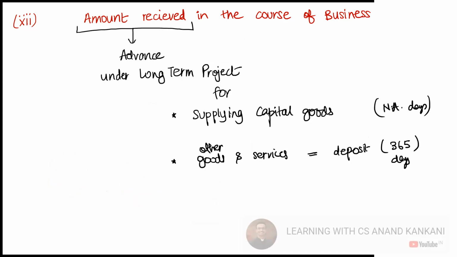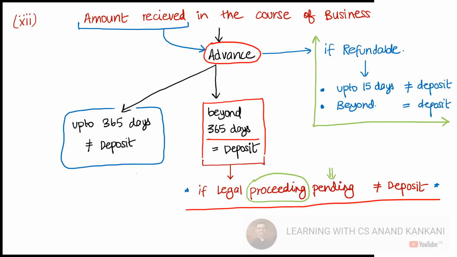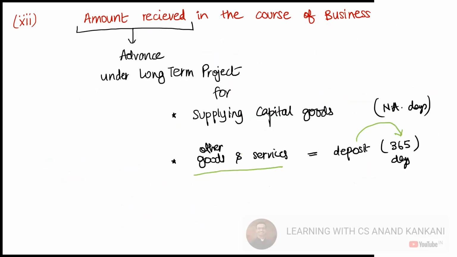Then you have the amount received as an advance under a long-term project. For supplying capital goods, you don't have any fixed days. But for other goods and services, you have this 365 days time period. Within 365 days, it is not considered as a deposit. After 365 days, this will be considered as a deposit. So you get some sort of synchronization from here, right? Up to 365 days, beyond 365 days. But if it's for capital goods, fixed assets and all, then you don't have any fixed days, so that will not be considered as a deposit.